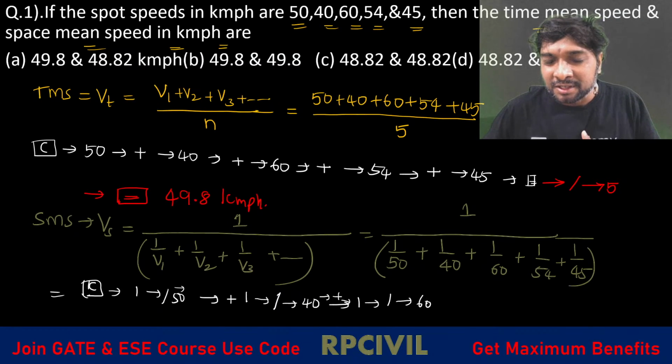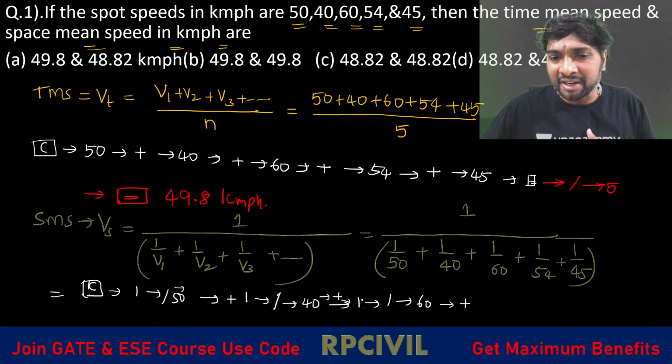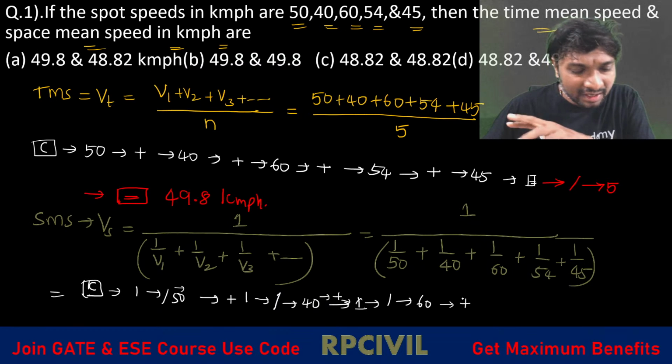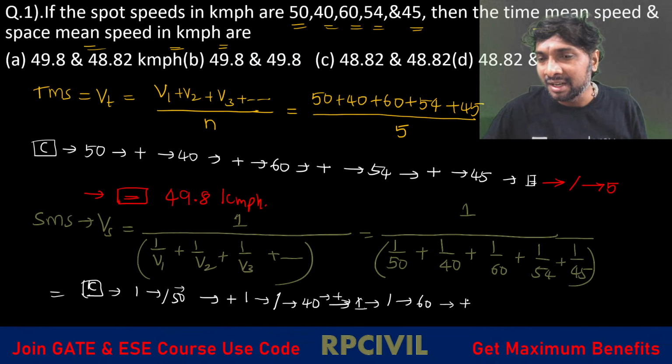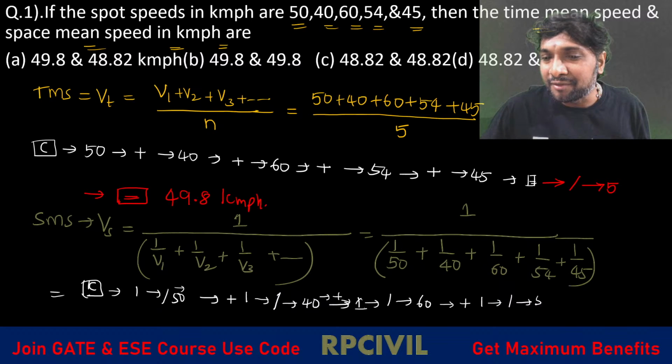Okay, don't worry. So 1 by 60, right? After that we have to enter plus. Now do you have any problem? 1 divided by 60, it will calculate 1 by 60 only, then only it will go for the plus operator. After that 1, then divided by, then 54.